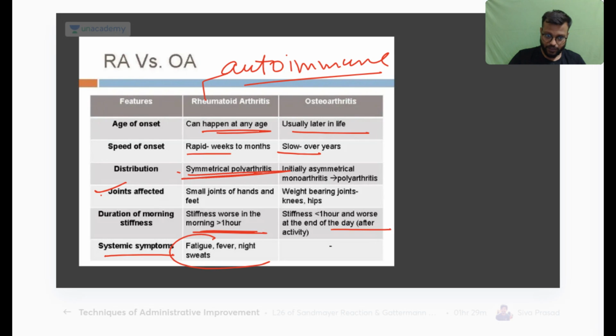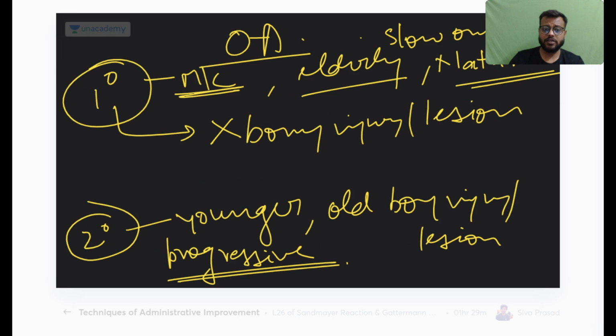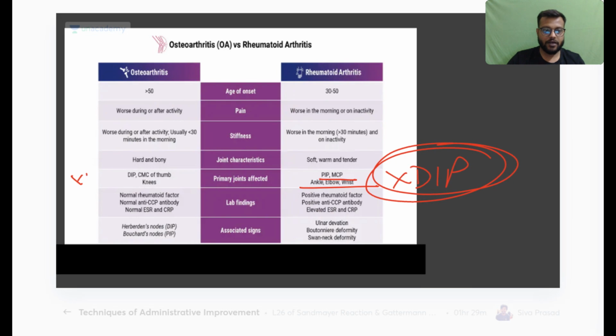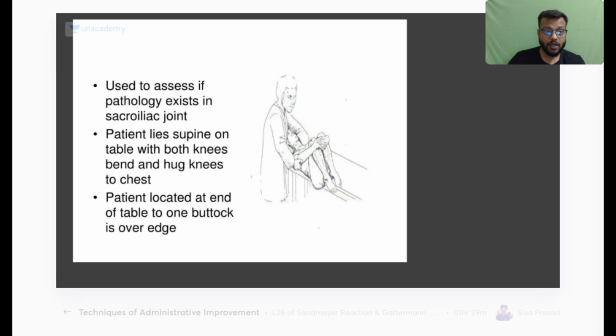And systemic symptoms like fever, fatigue, night sweats will be there in rheumatoid arthritis, because it is a systemic disease. And remember that in rheumatoid arthritis the PIP, MCP, all joints will be involved, and DIP is involved very rarely, remember. Whereas in osteoarthritis, the metacarpophalangeal joint is never involved, whereas DIP is involved. Remember this.